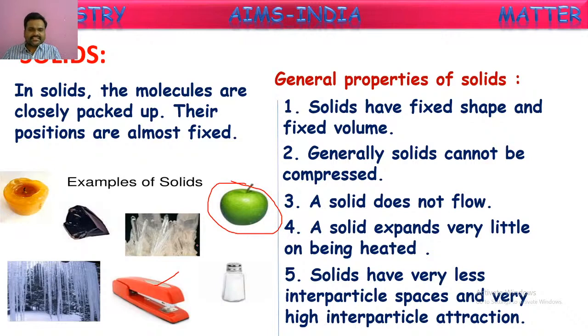Solids have very less interparticular spaces and very high interparticular attraction. Here two points are there. The first one is interparticular space. As I told, molecules are tightly bound. Between the molecules, the spaces are very less. Interparticular space is nothing but the space between two adjacent molecules. That we say intermolecular space. In solids, as molecules are tightly bound, there are almost no gaps between them. This intermolecular space is very less or negligible.